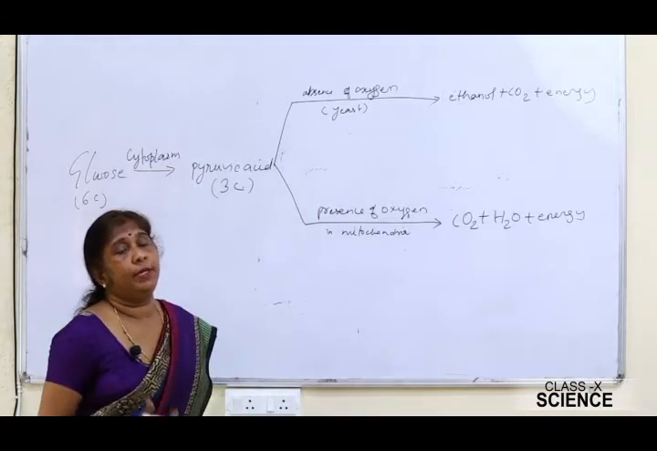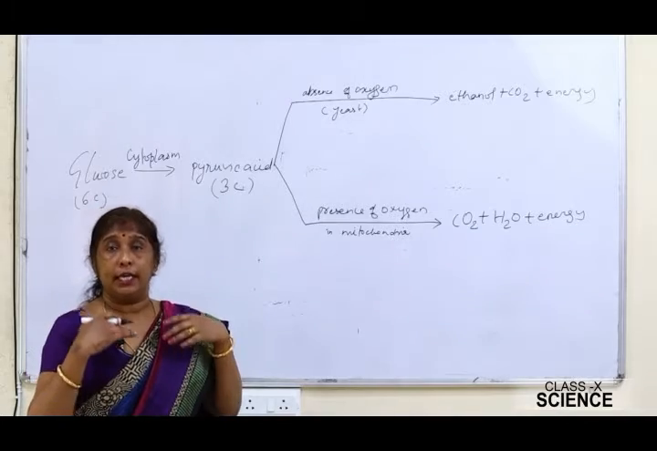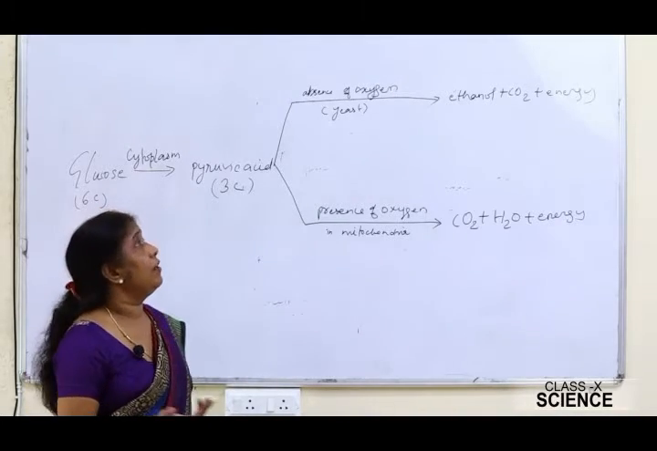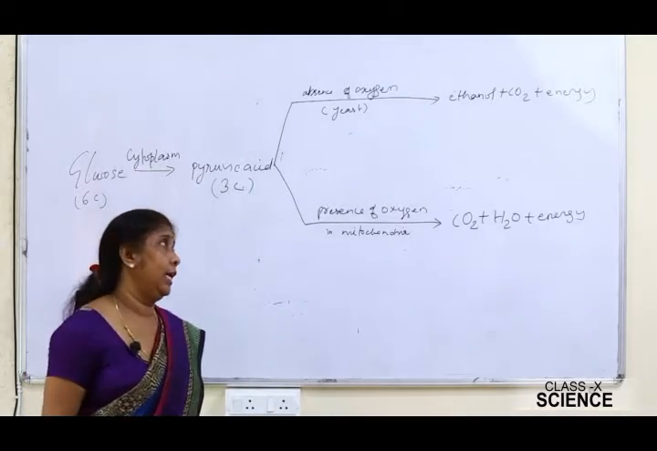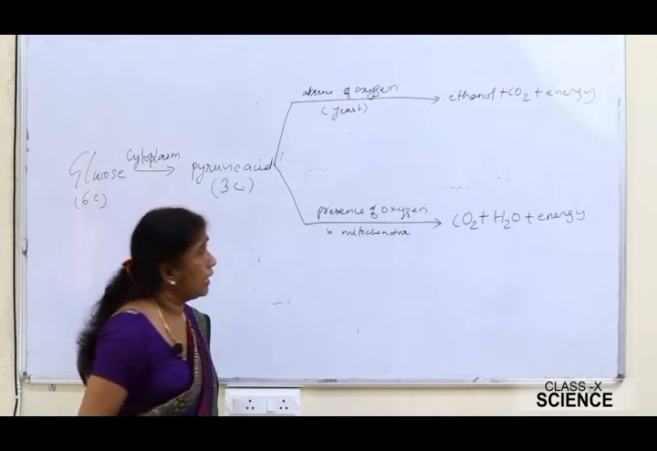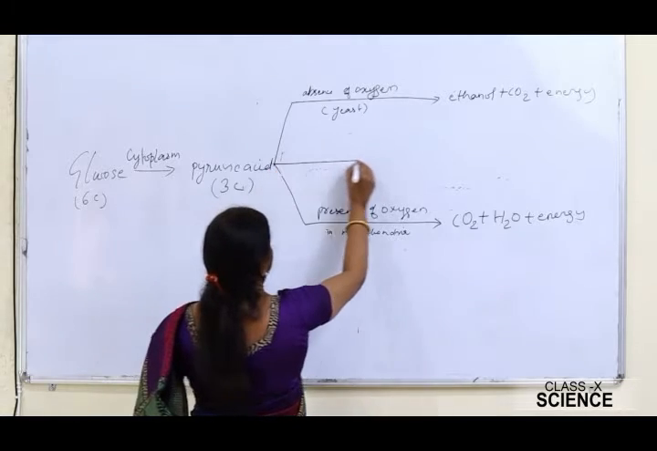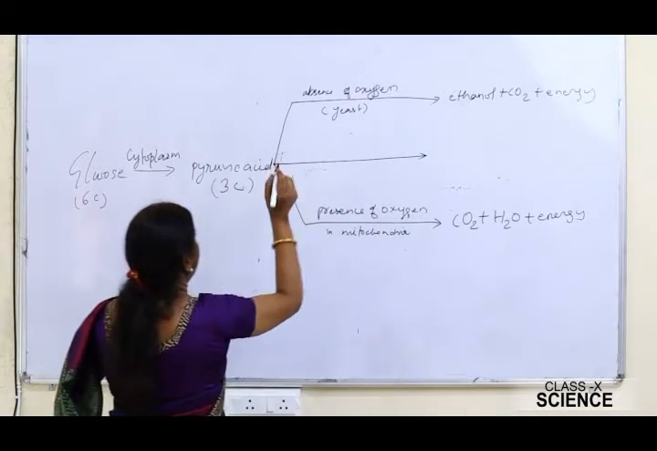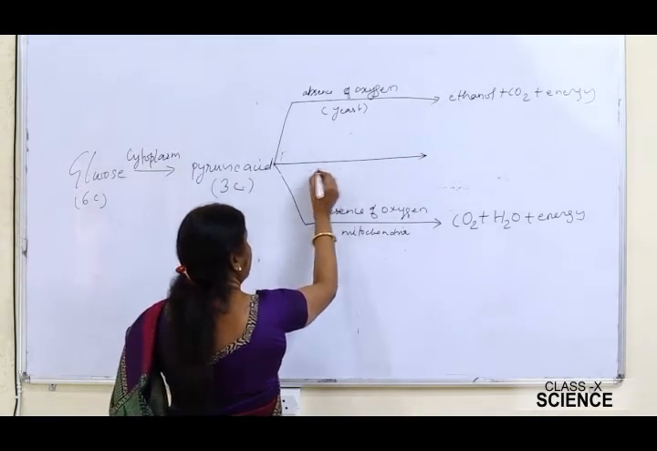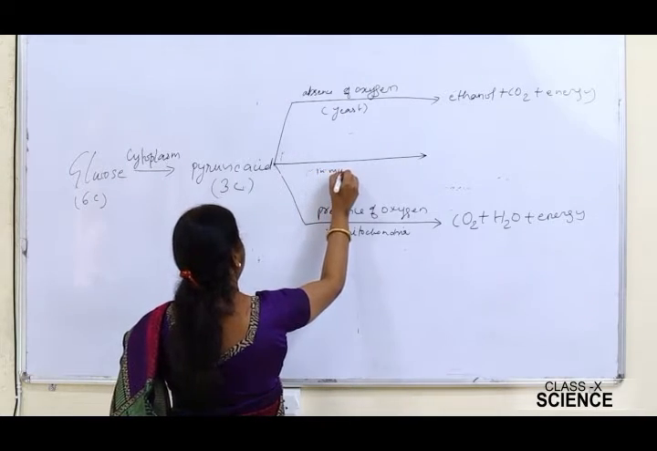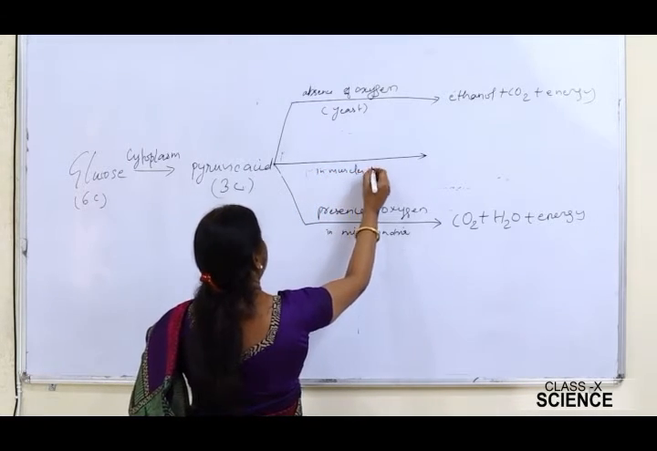and this alcoholic fermentation process is also used on a commercial scale for the production of wine, beer and other alcoholic beverages. Now, there is another possibility also, which takes place in the muscle cells.